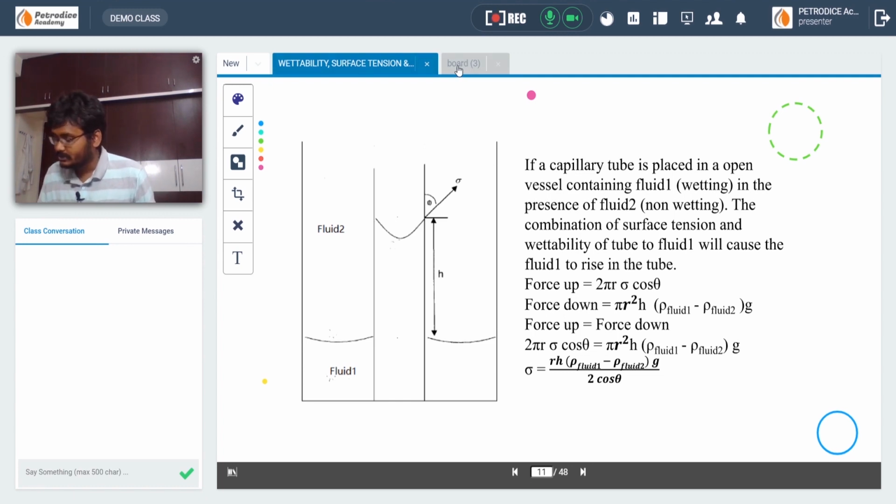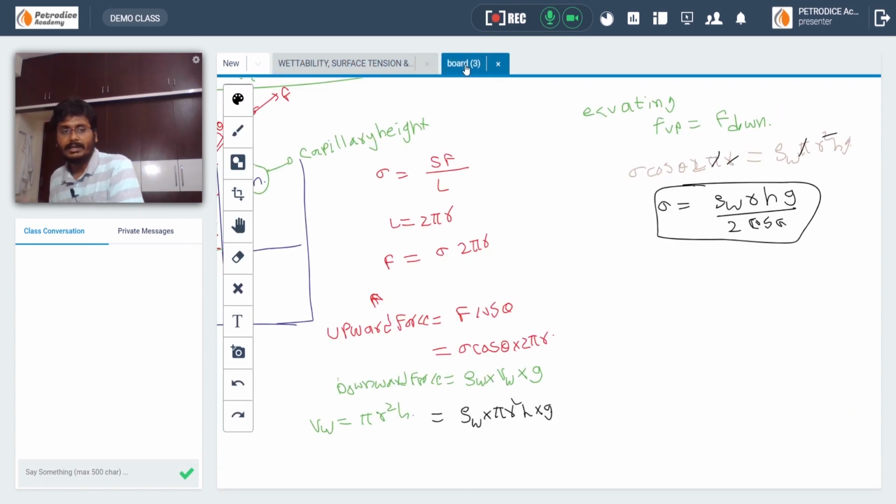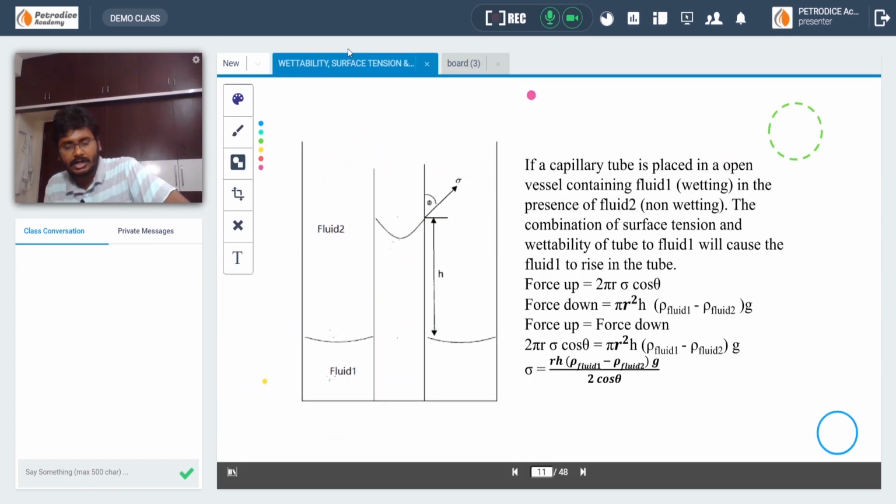This is basically when only air and water is present, whereas in real life situations, when there are two types of fluids, the downward force will involve the change in density, that is delta rho. The downward force will be volume of water into delta rho into g.